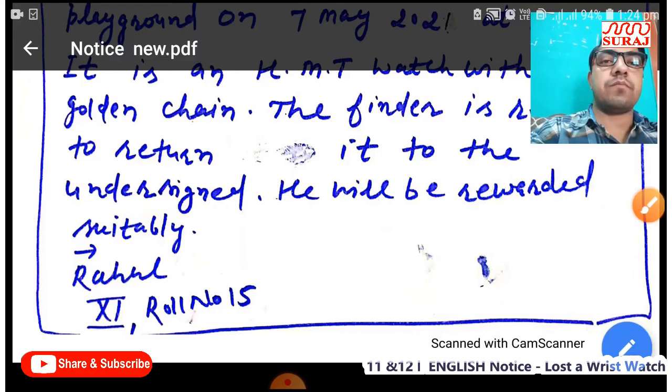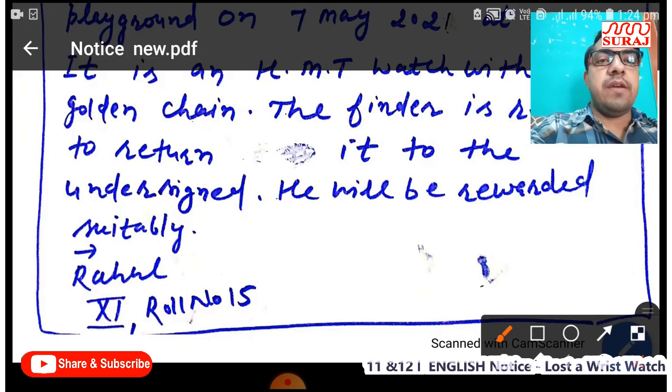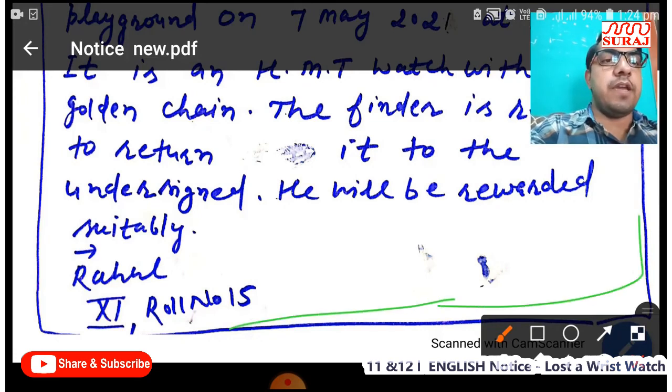Okay, after signature you should not leave any line between signature and designation. Okay, after just signature you should mention designation. Here in the question 11th class is given, that's why designation is 11th class. You can write roll number in this way. Okay, after that you should make a box.